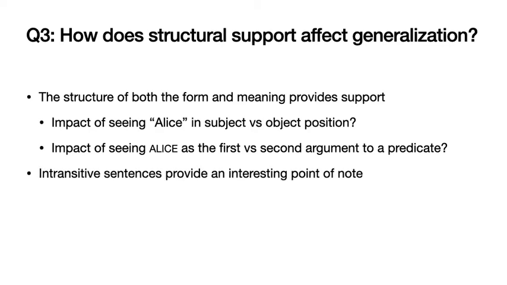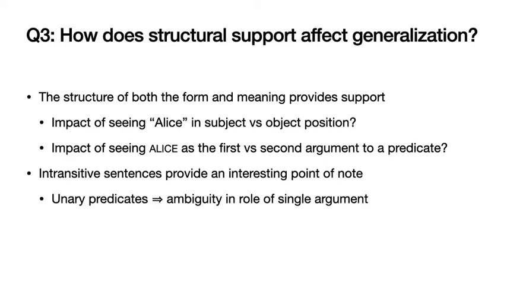Intransitive sentences provide an interesting point of note. Since they are unary predicates, there is ambiguity in how the single argument should be interpreted, since it is both the first argument, like a subject, and the last argument, like an object.